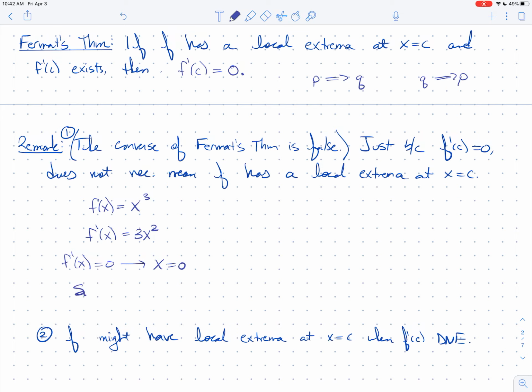So certainly f prime of 0 is 0. But if you go to graph this, wow, my lines aren't lining up. If you graph x cubed, hopefully you know what it looks like. It looks like this. And when you look at 0, I don't care how far you zoom in, you're not going to see a local min or a local max there. So the converse isn't true. Sadly, it would be awesome if it was, but it isn't.